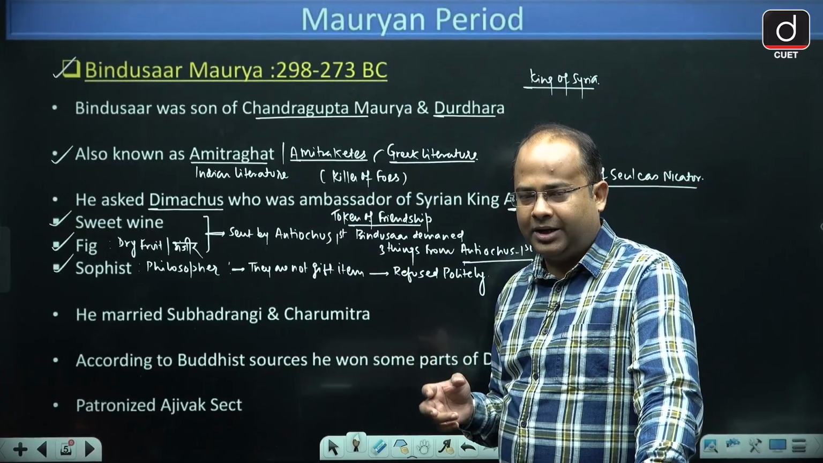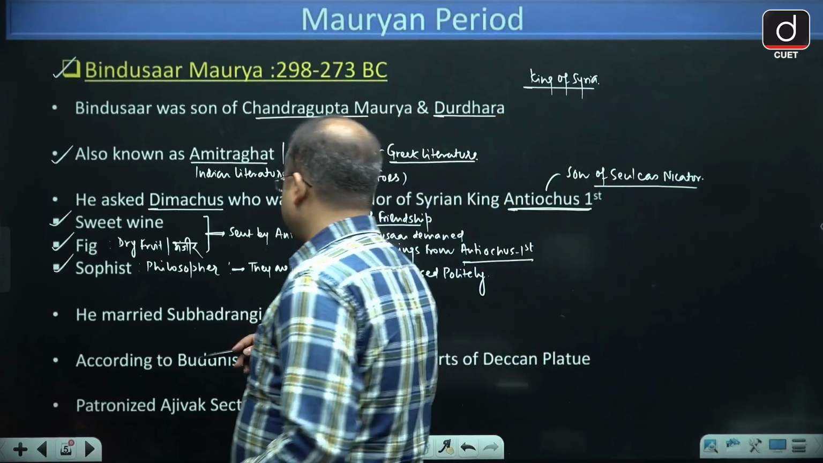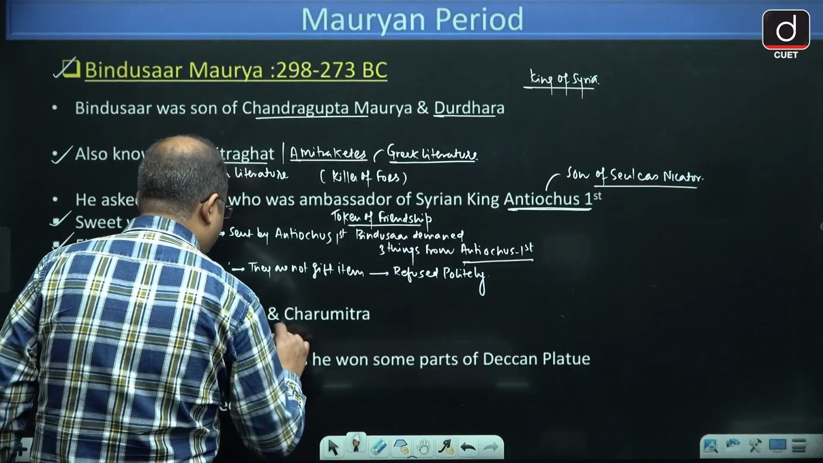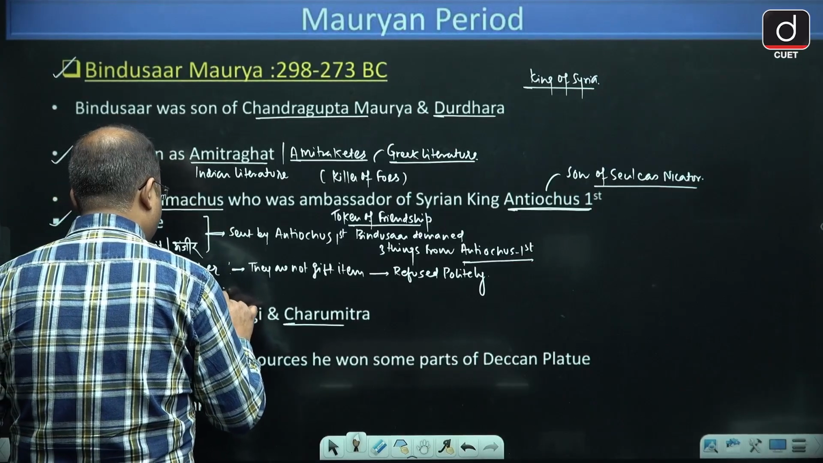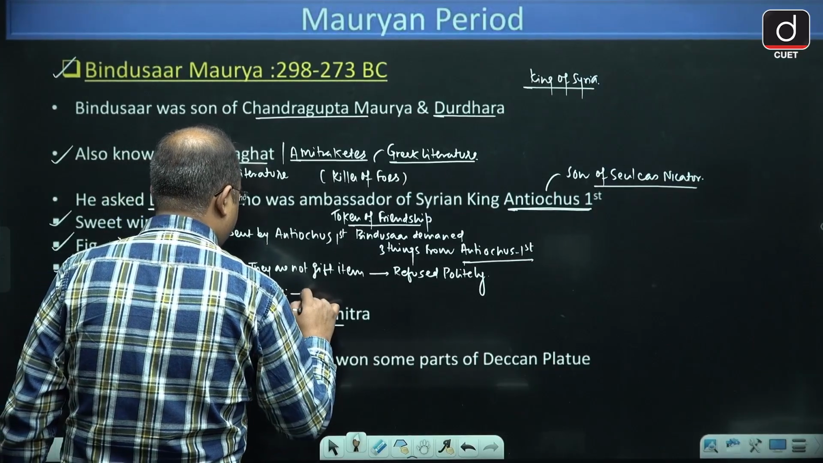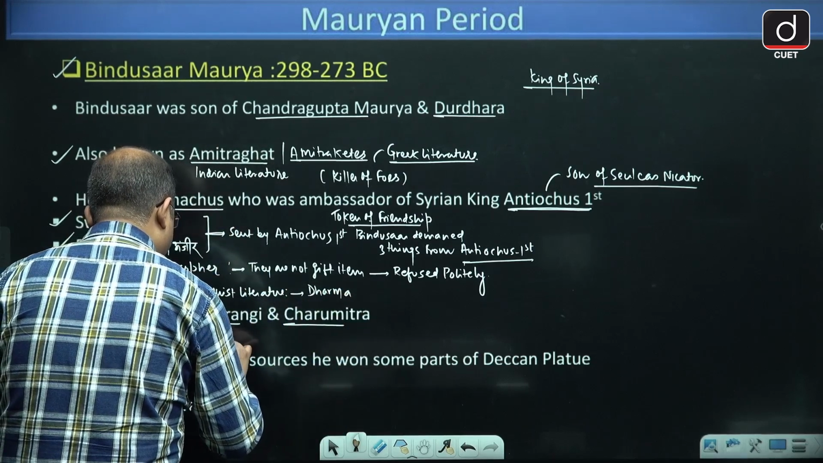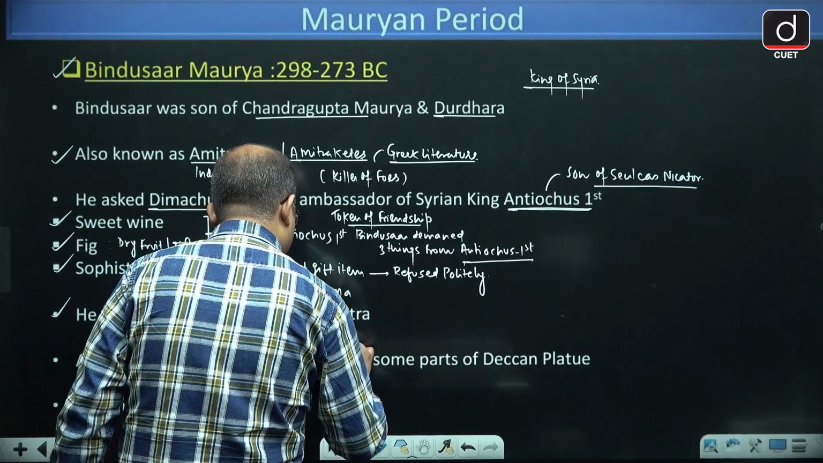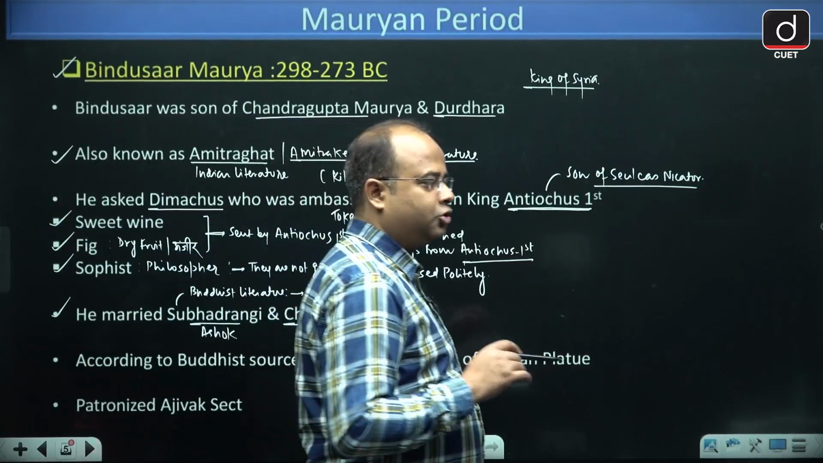Now guys, like his father Chandragupta Maurya, Bindusar also had two marriages. So Bindusar married Subhadrangi and Charumitra. And Subhadrangi, guys, in Buddhist literature, she was a common girl. She was called Dharma. And from Dharma, he has a son Ashok, and from Charumitra, he has a son called Sushim.